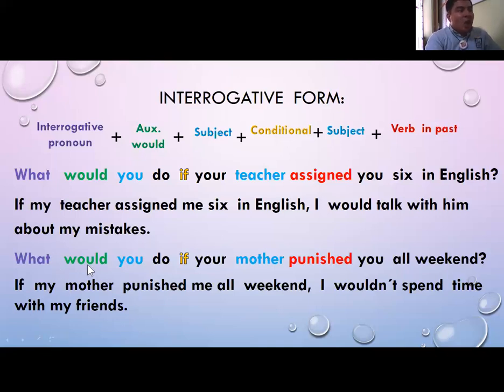The other question is, what would you do if your mother punished you all weekend, without your cell phone, without watching TV or any activity that you enjoy? What would you do? If my mother punished me all weekend, I wouldn't spend time with my friends. This is a negative sentence. This is too bad.